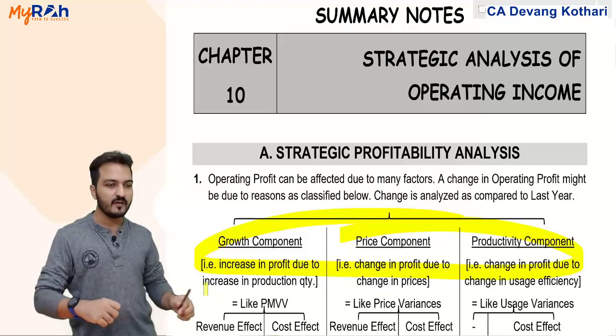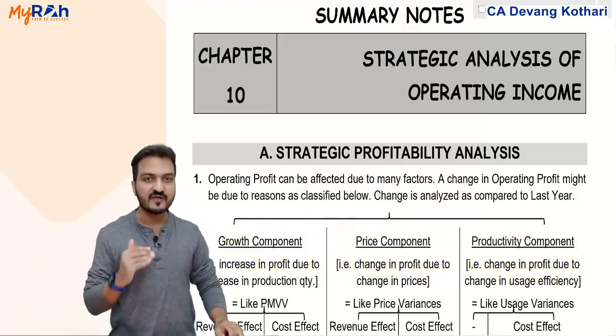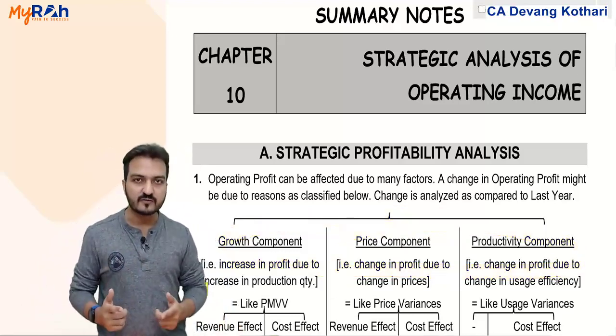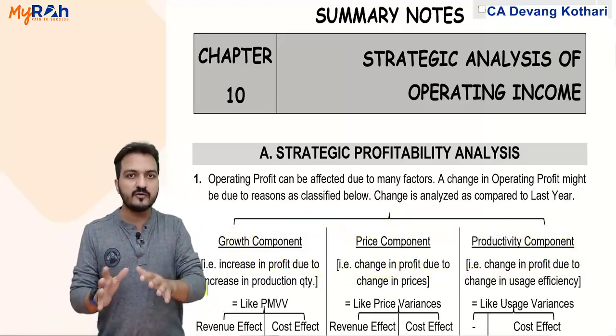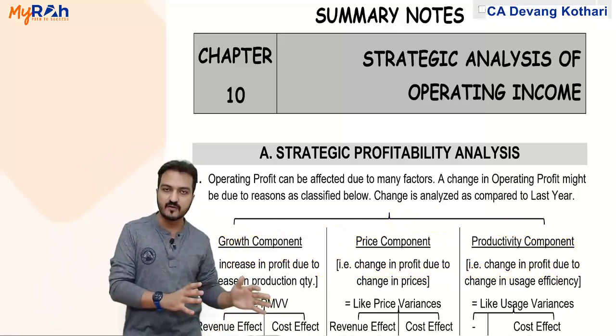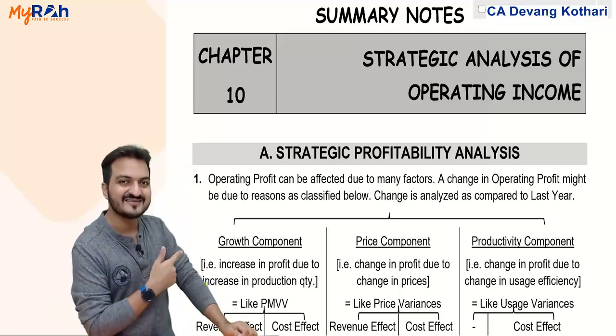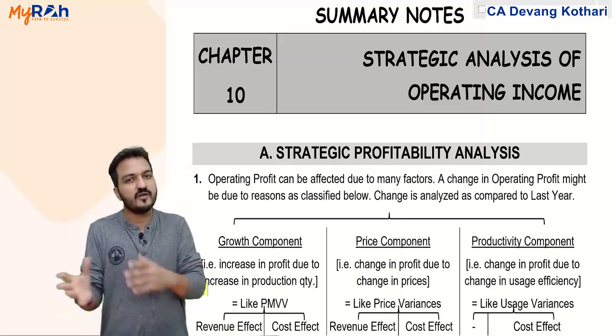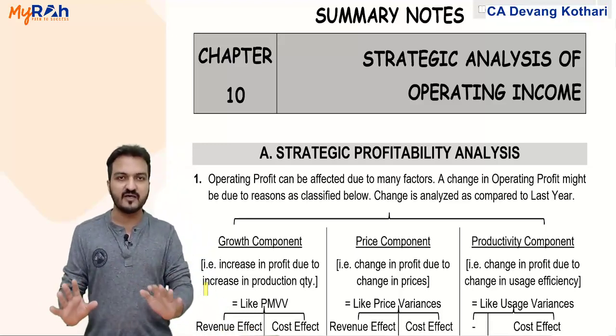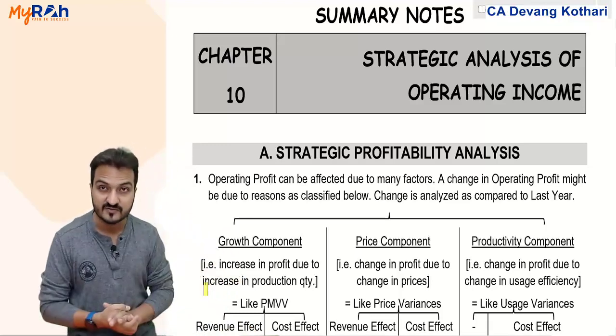I still believe that for analyzing profit, what you learned in standard costing is a better way. The method of analysis given here is not a very useful method, but it is there in the subject, so we will learn this also.